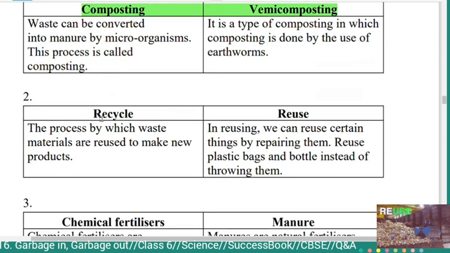Second, recycle and reuse. Recycling is the process by which waste materials are reused to make new products. In reusing, we can reuse certain things by repairing them. Reuse plastic bags and bottles instead of throwing them.